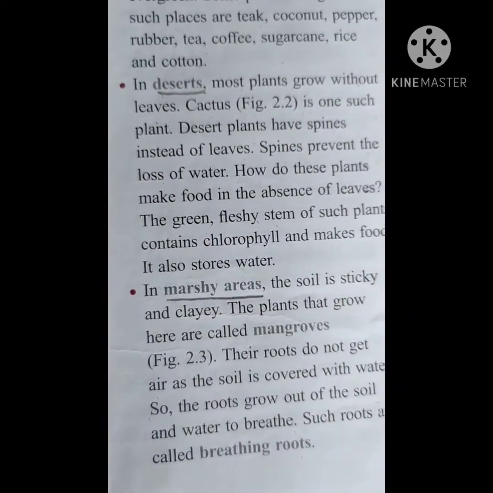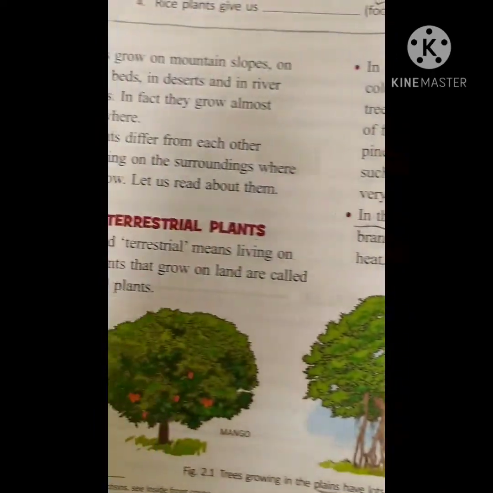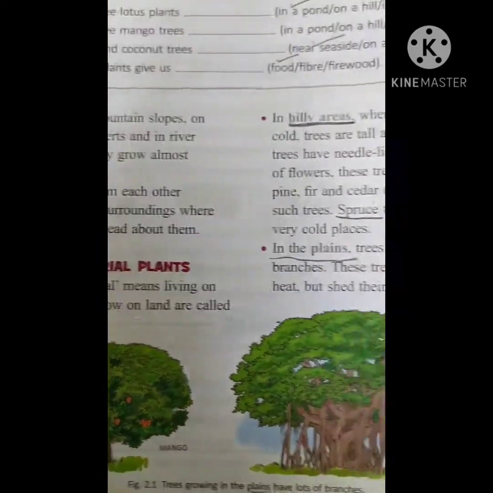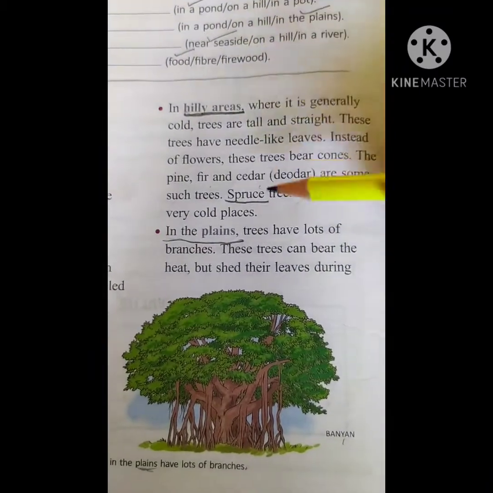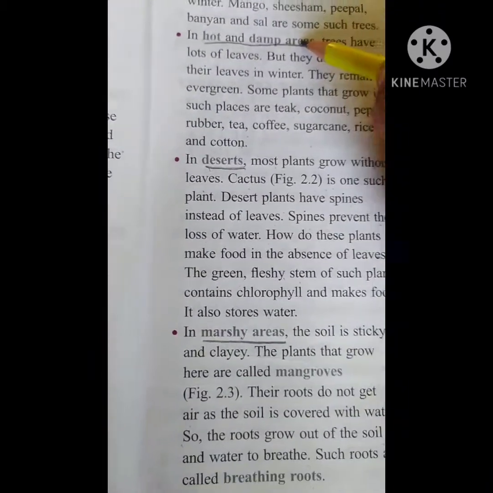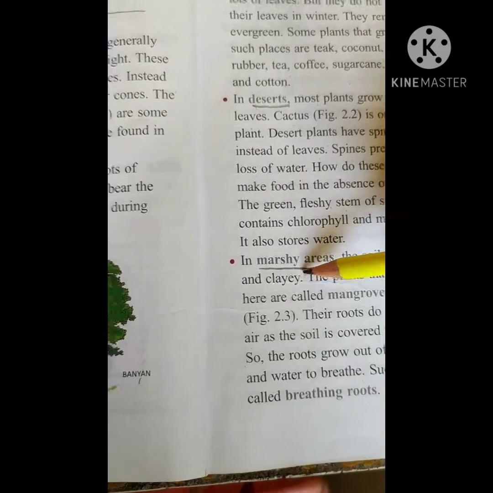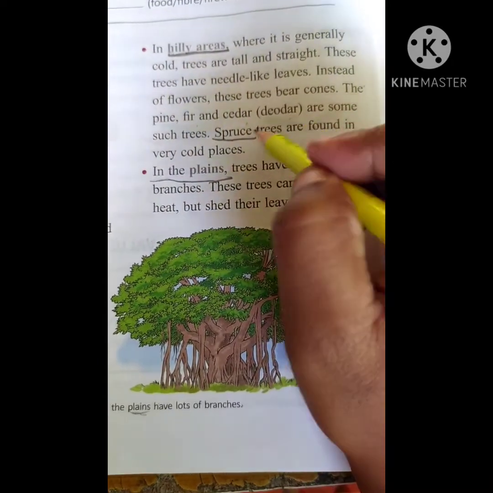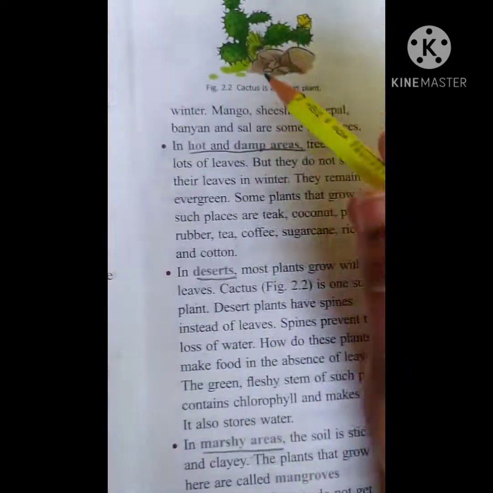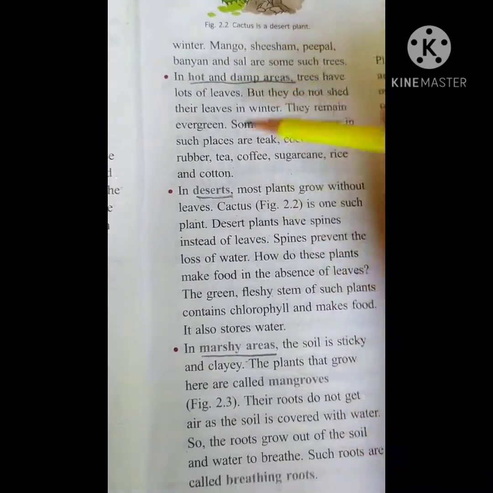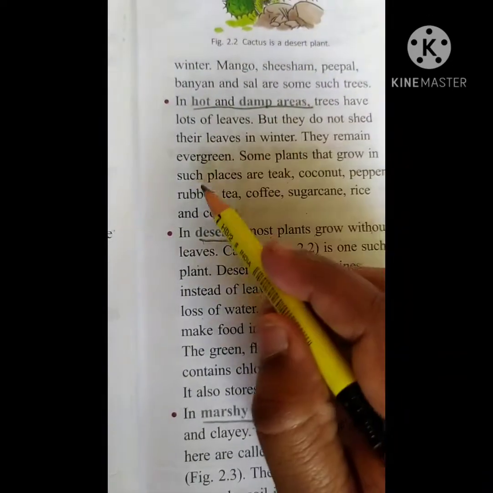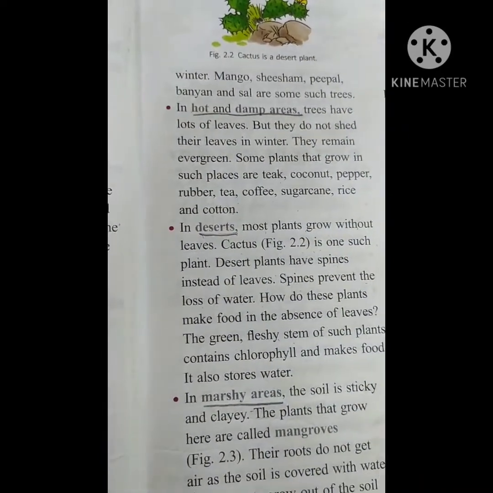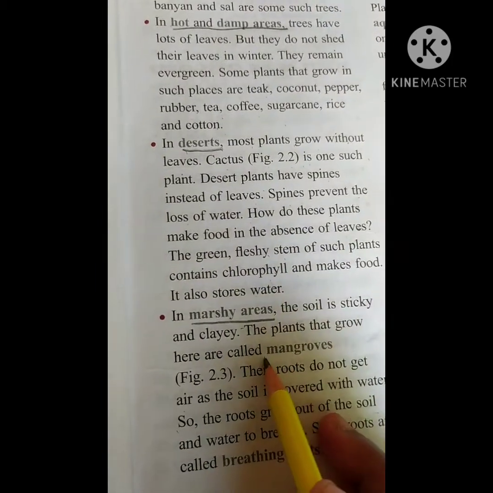Okay, children. So this much we have completed. Just go through this. I will give the summary of these terrestrial plants which are growing on the land. The different terrestrial plants are in hilly areas, in the plains, in the hot and damp areas, deserts and marshy areas. For the hilly areas, what are the examples? Pine, fir, cedar, deodar, spruce. In the plains, mango, peepal, shisham, banyan and sal. In the hot and damp areas, tea, coffee, rubber, sugarcane and cotton. In the desert, obviously it is cactus. In the marshy areas, obviously it is mangroves.